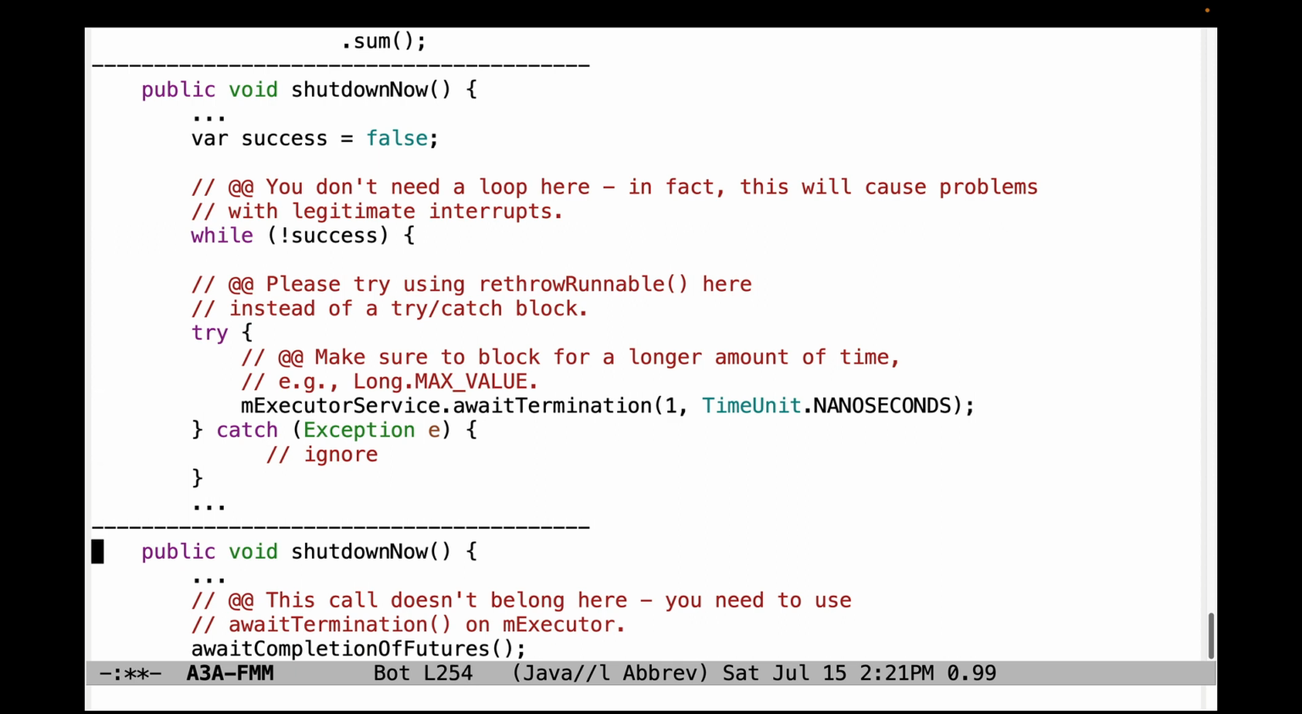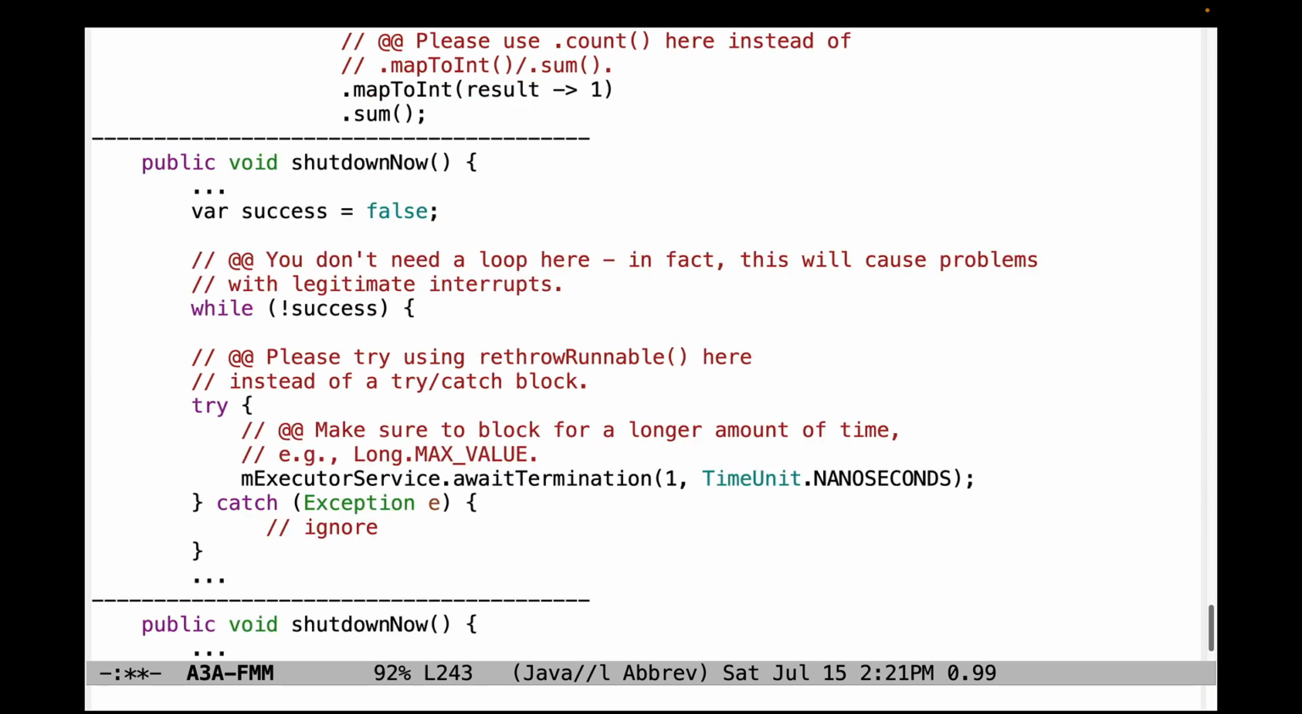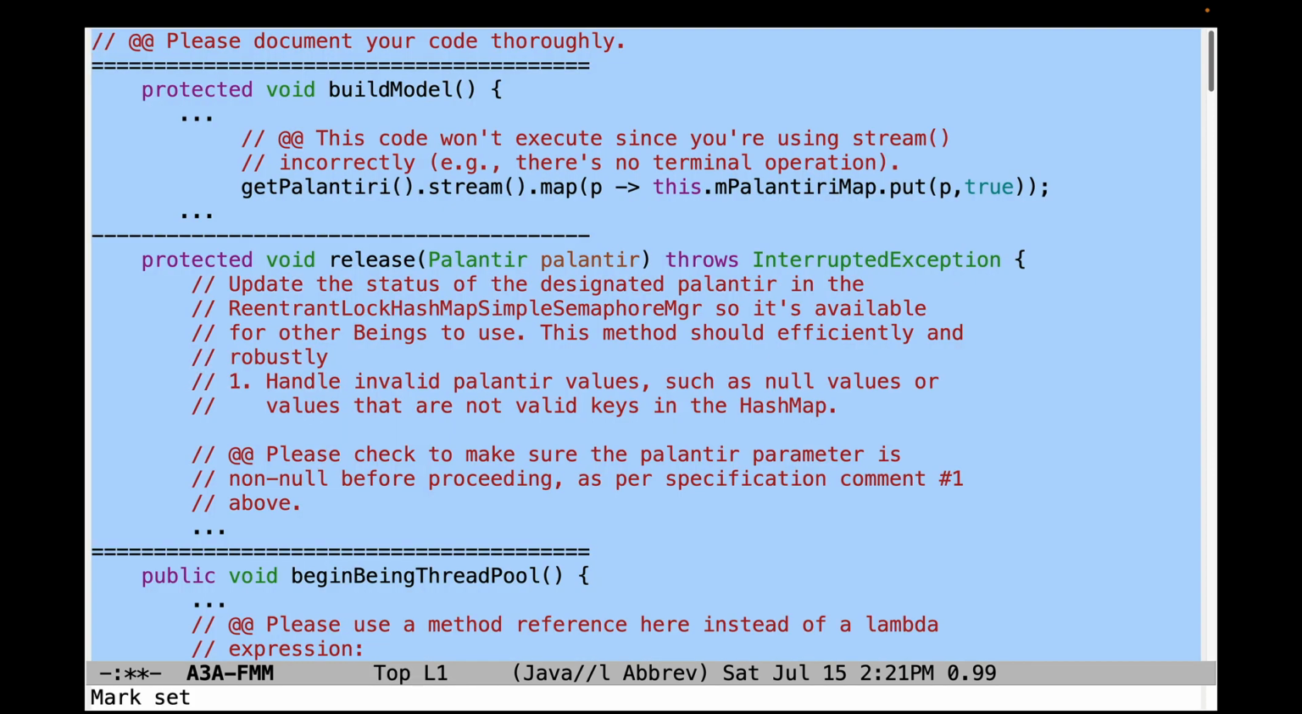That should be fine. And then finally down here, there should not be a call to awaitCompletionOfFutures in shutdownNow. I'm not sure how on earth that got in there, but you need to use awaitTermination on mExecutor via the techniques that I talked about up here. So that's the end of the walkthrough of frequently made mistakes that I saw for assignment 3A.